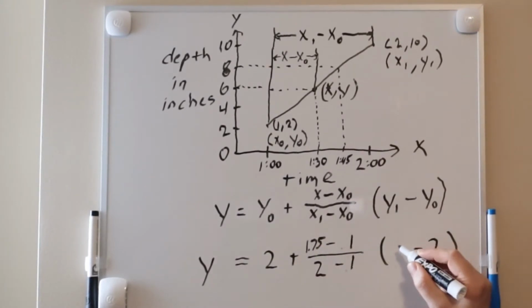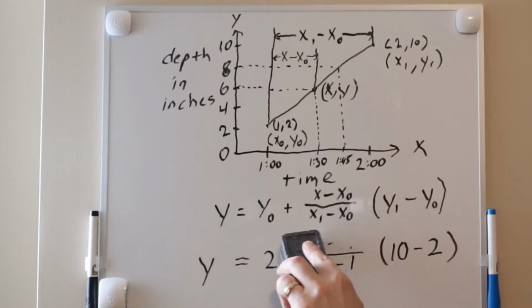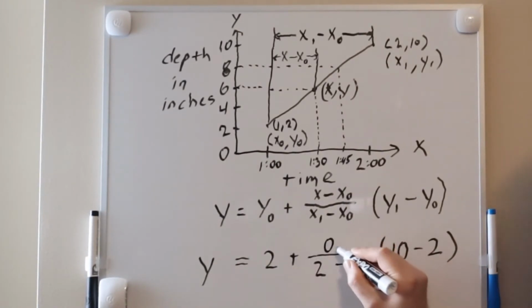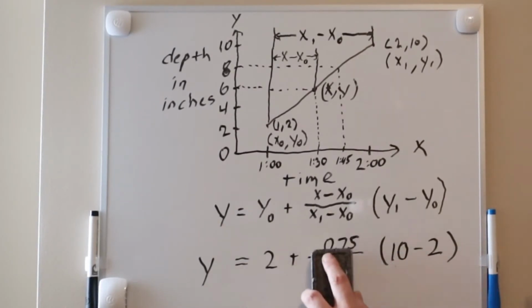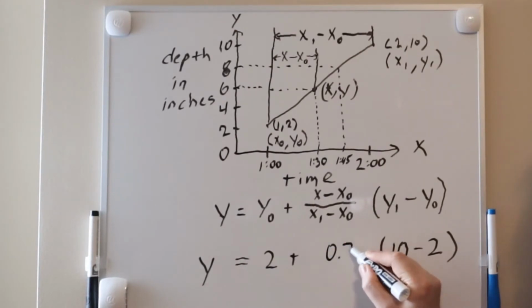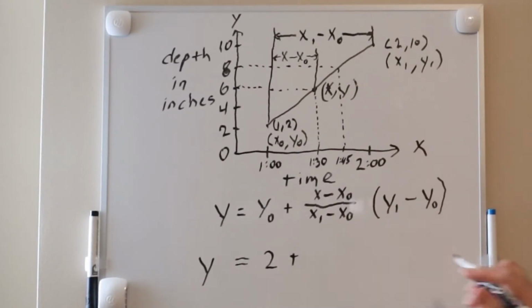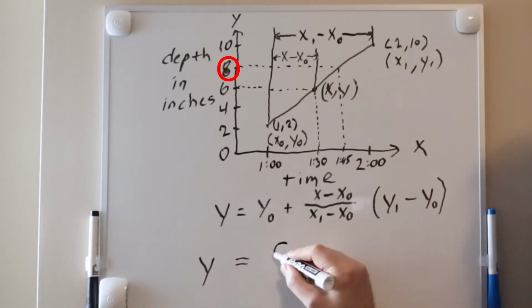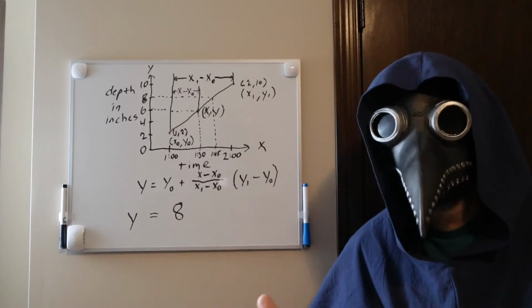So, here is the formula with all the knowns filled in. 1.75 minus 1 is 0.75, 2 minus 1 is 1, and 0.75 divided by 1 is just 0.75. 10 minus 2 is 8, and 0.75 times 8 is 6. 2 plus 6 gives us 8. No surprise, we are left with 8 inches.